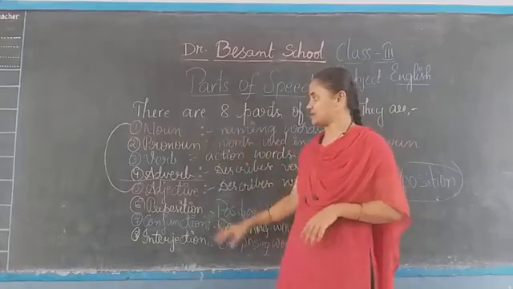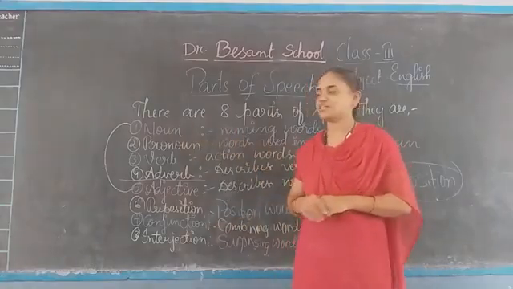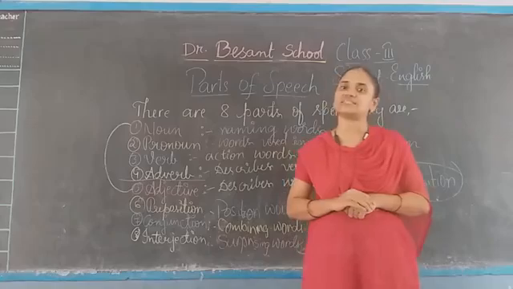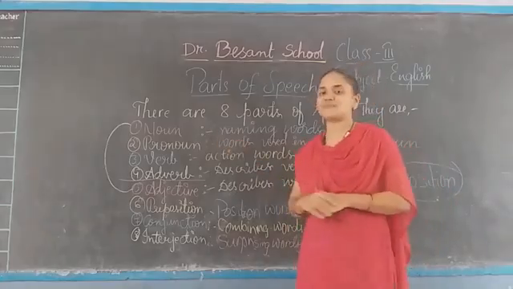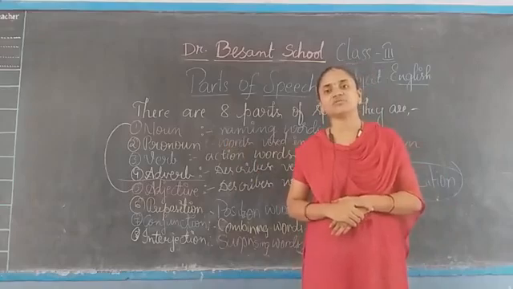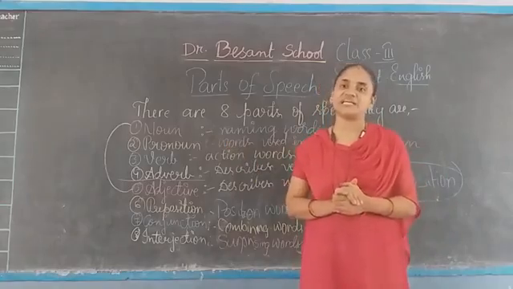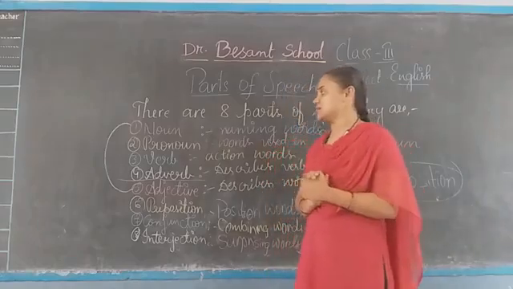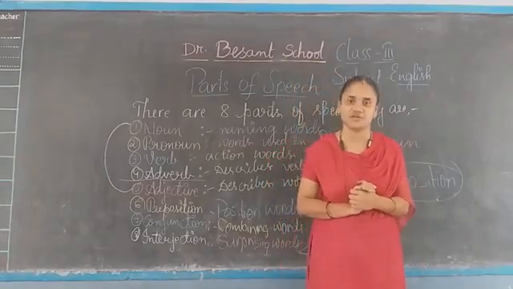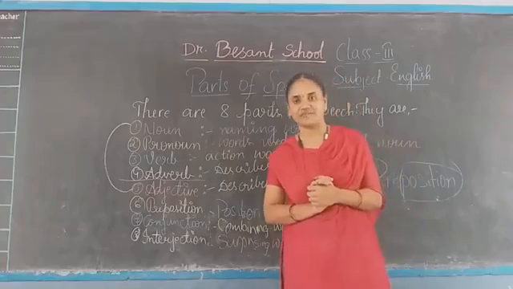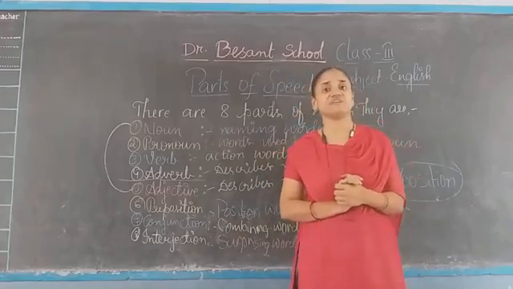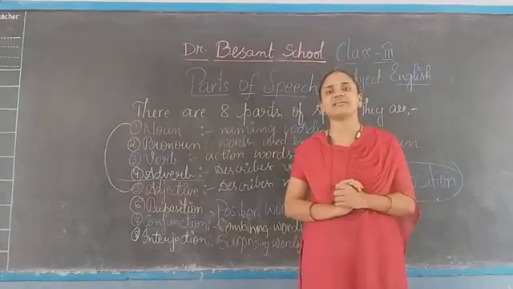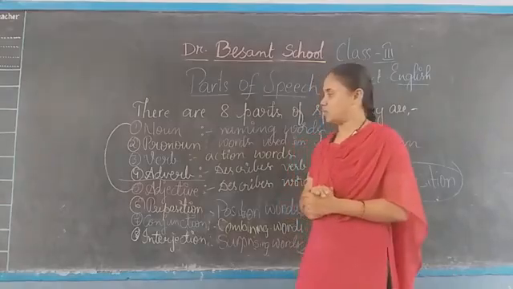So once again, we'll read all this. There are 8 parts of speech in English. First one is noun, nothing but naming words, which tell us the names of persons, places, animals, and things. The second one is pronoun. Those are the words which we use in place of a noun, like he, she, it, they, you, we, I. All these are pronouns. Third one is verb. Verbs are action words, which show us the action of the noun, like play, sit, stand, jump, cry, laugh, whatever action is done by the noun, those are verbs.